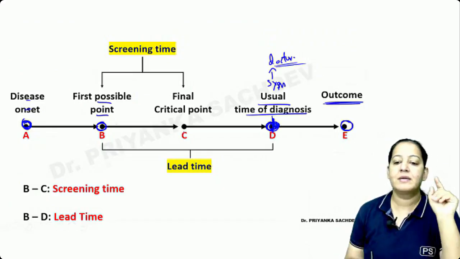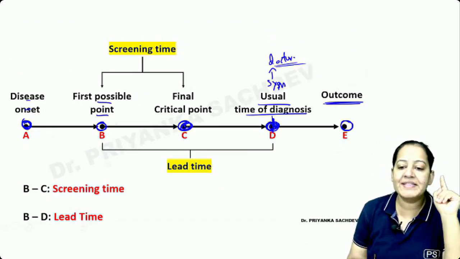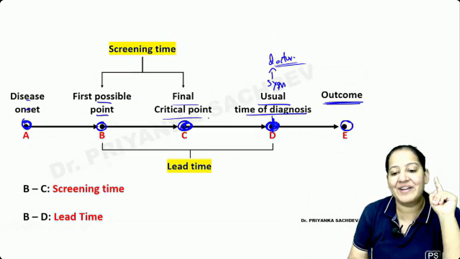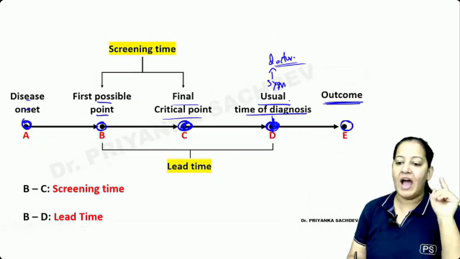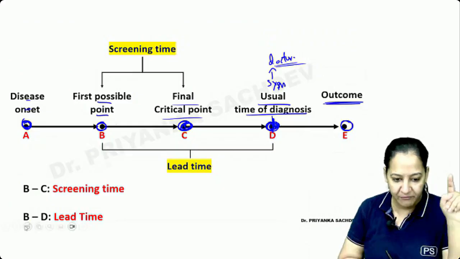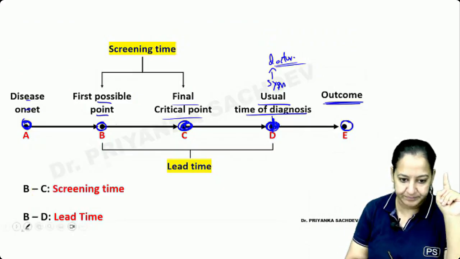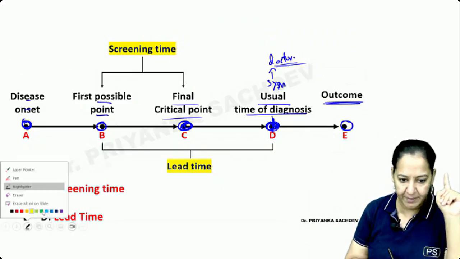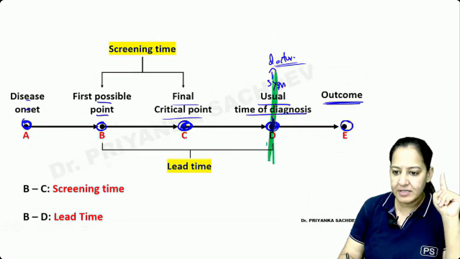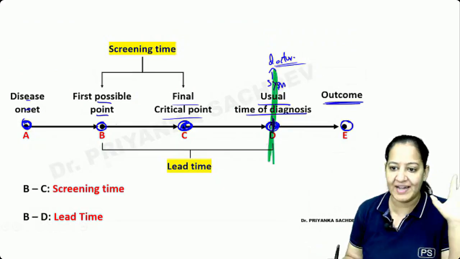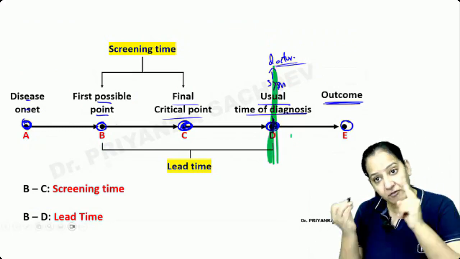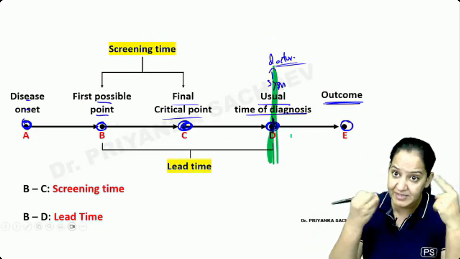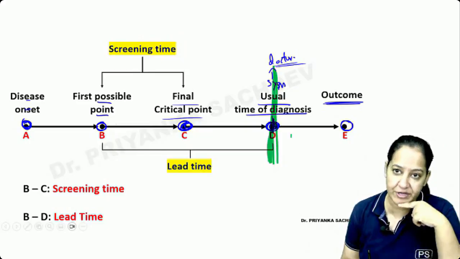Now let's talk about point C. Point C is the final critical point. You will say, ma'am, what do you mean by final critical point? Listen. Now I want to diagnose the disease before the usual time of diagnosis. If no one does anything, the patient will naturally come to you: doctor, I am having some problem with signs and symptoms. I want to diagnose before that. Before the patient presents with symptoms, I want to do the diagnosis and treat the patient.